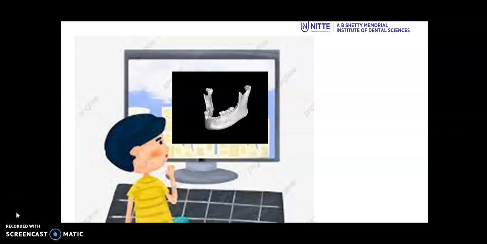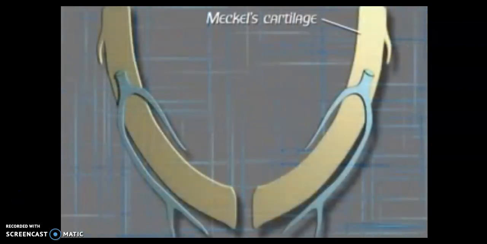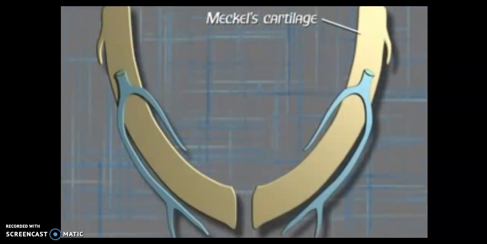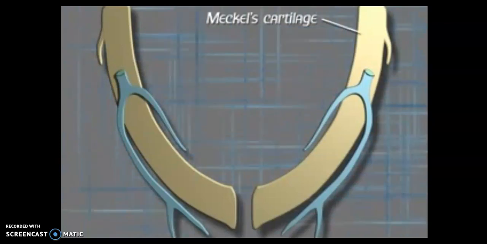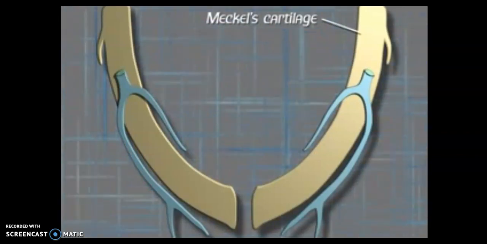Now let's have a look at the graphical representation of the development of mandible. The mandible initially develops intramembranously, but its subsequent growth is related to the appearance of the secondary cartilages. The condylar cartilage is the most important secondary cartilage. The Meckel's cartilage only has a close positional relationship to the developing mandible. It makes no actual contribution to the development of mandible. It merely provides a framework around which the bone of the mandible forms.